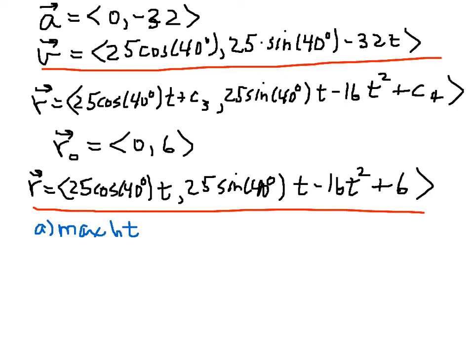So for example, to find the maximum height, we just take the y component of velocity to be 0, and that tells us when it reaches its maximum height, and we just substitute that value into the position, the y component of the position, and that tells us how high it goes.